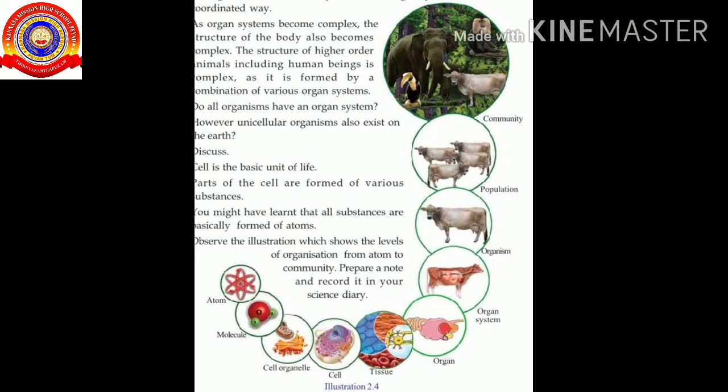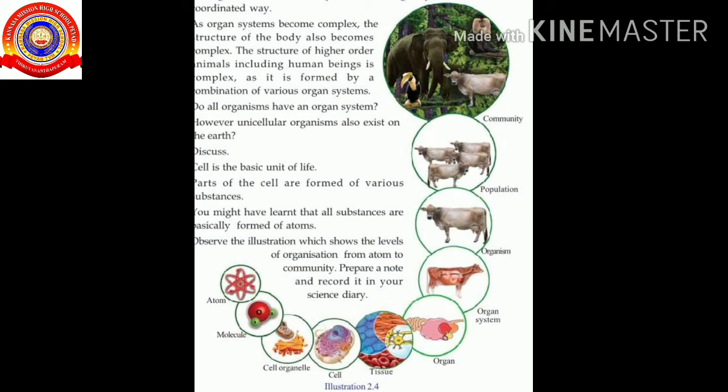Observe the illustration which shows the levels of organization from atom to community. The levels of organization start from the atom. The atoms combine to form molecules. The molecules combine to form cell organelles.